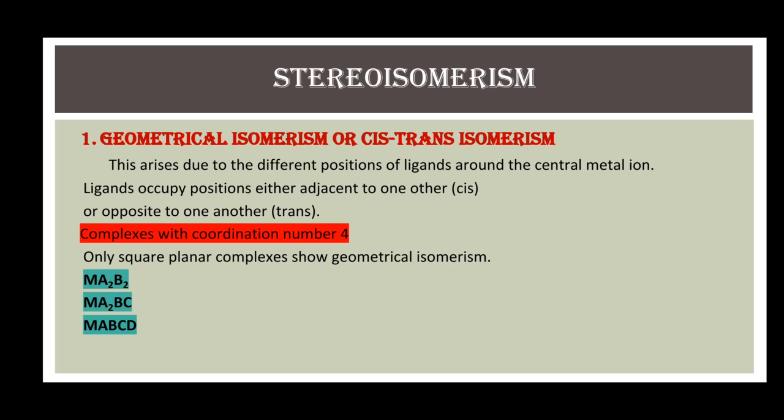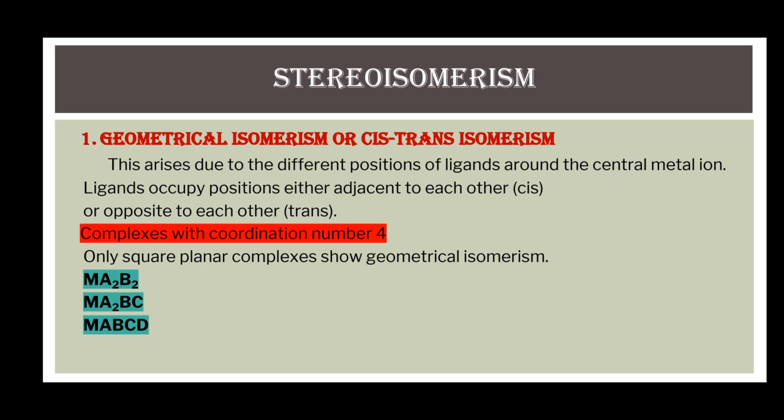First, we will discuss geometrical isomerism. Geometrical isomerism is also known as cis-trans isomerism. This type of isomerism arises due to the different positions of ligands around the central metal ion with respect to each other. If the ligands occupy positions adjacent to each other, then they are known as cis. If they occupy positions opposite to each other, they are known as trans isomers.